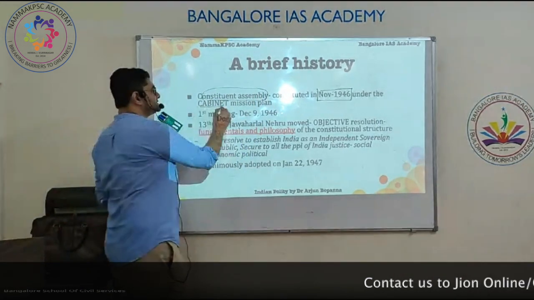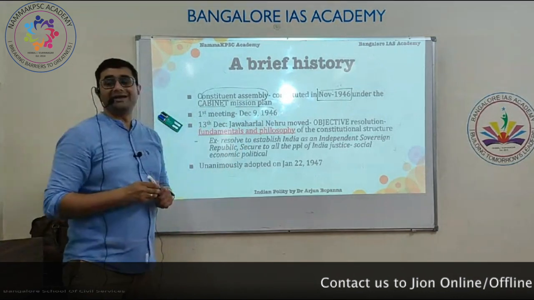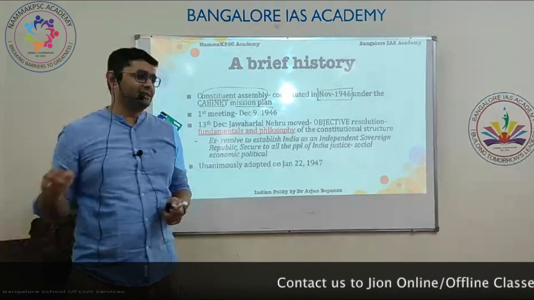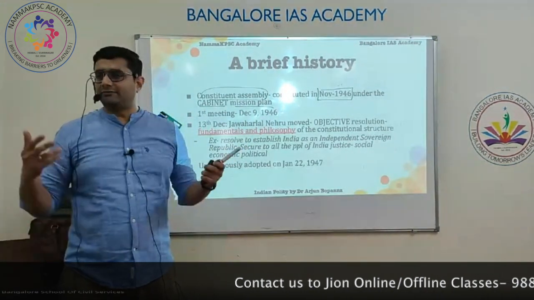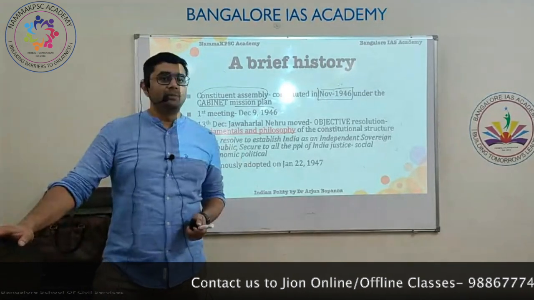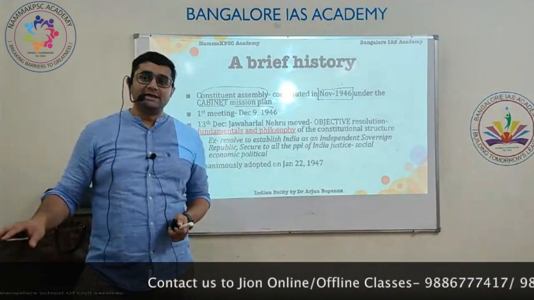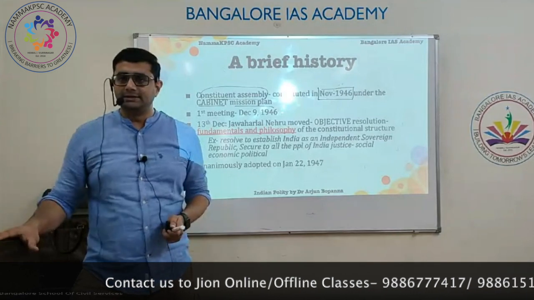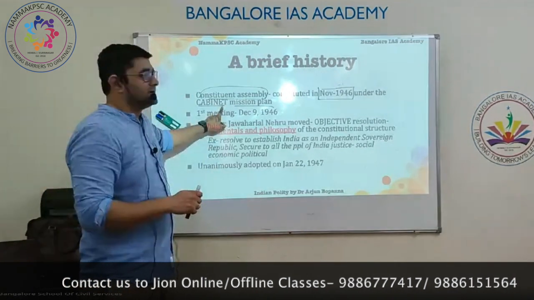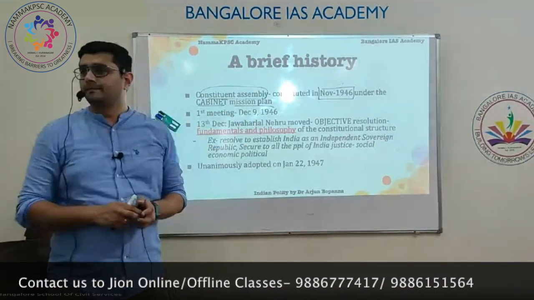It was constituted under the British Cabinet Mission Plan. When India was fighting for its freedom, at the end British thought, okay, fine, it is time to give independence to India. They sent a mission called the Cabinet Mission.